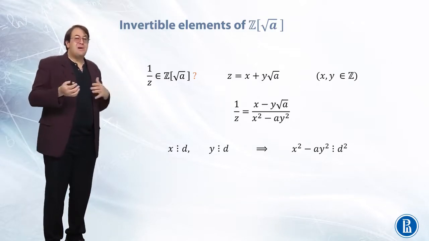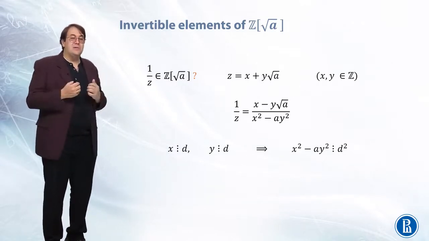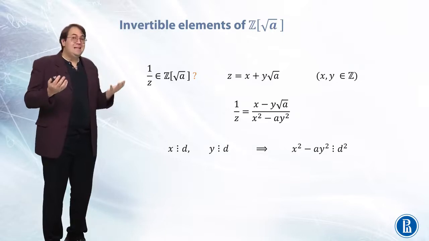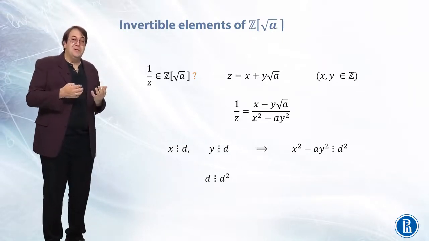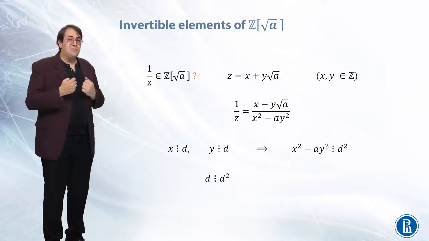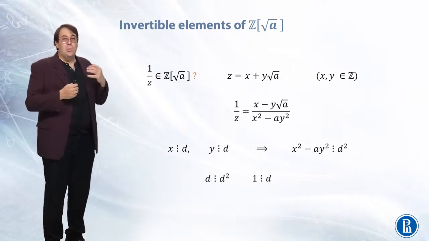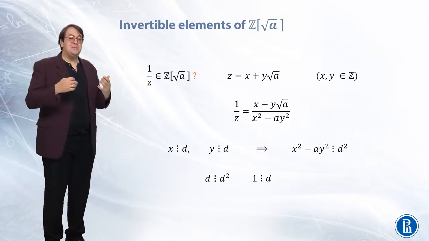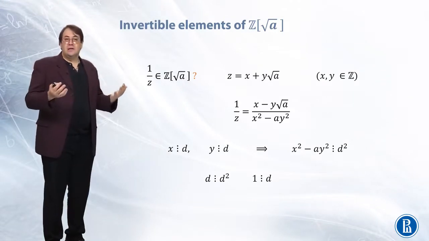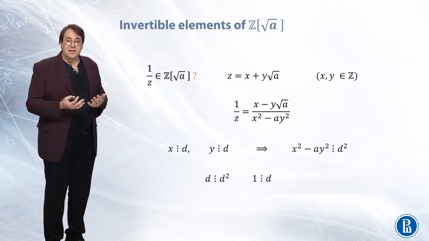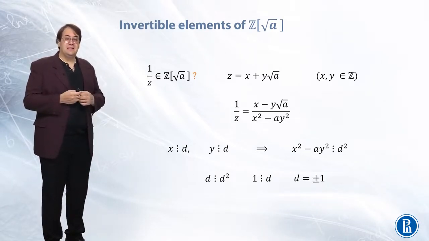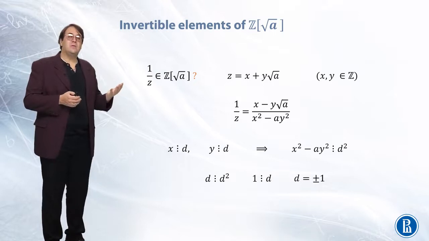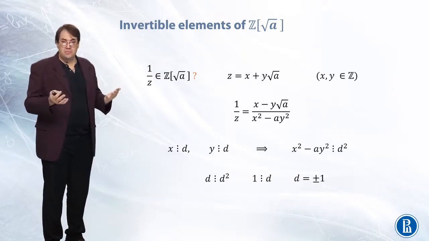But x squared minus a y squared is simply d. This means that d must be divisible by d squared. This means that 1 must be divisible by d, in the ring of integers, of course. Well, from this it follows that d is either plus 1 or minus 1.